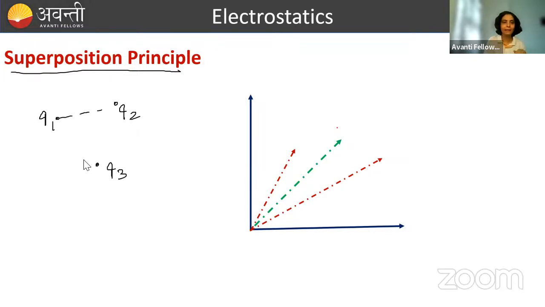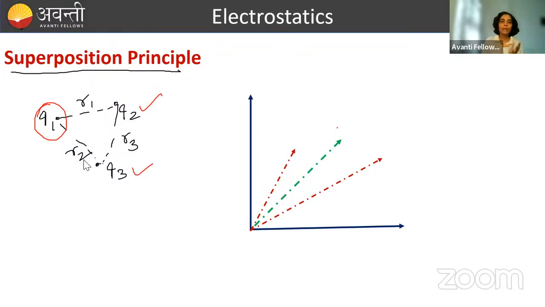Suppose, just as an example, this distance is R1, this distance is R2, and this distance is R3. Done. Now suppose somebody tells me to calculate the force on Q1. So on Q1, force will get applied by two charges, that is Q2 and Q3. Force acting on Q1 because of Q2 — what is the superposition principle? That I am explaining. Force acting on Q1 because of Q2 will not get affected by Q3 being present.